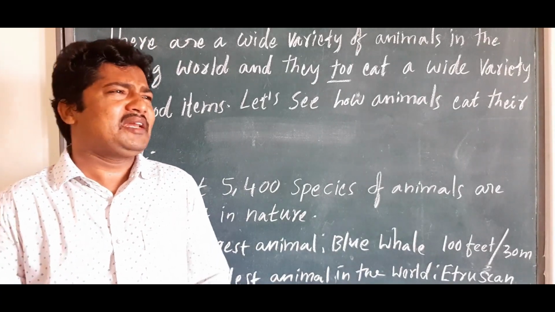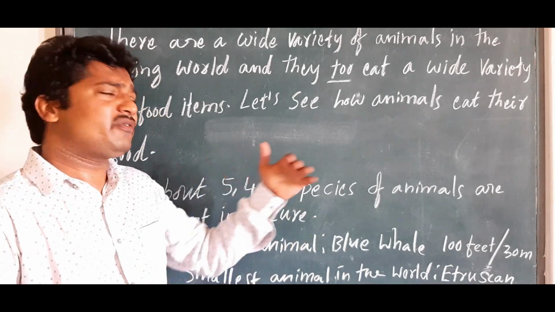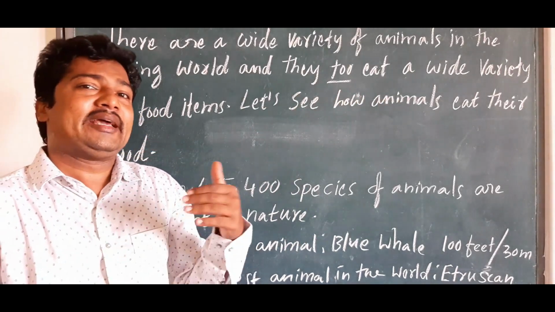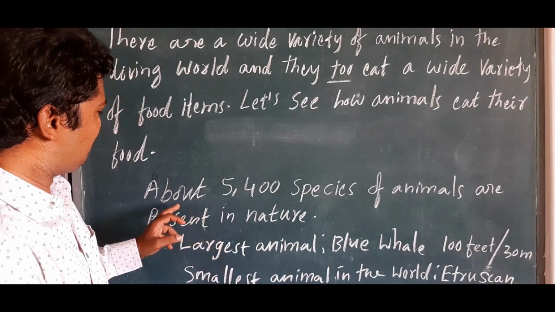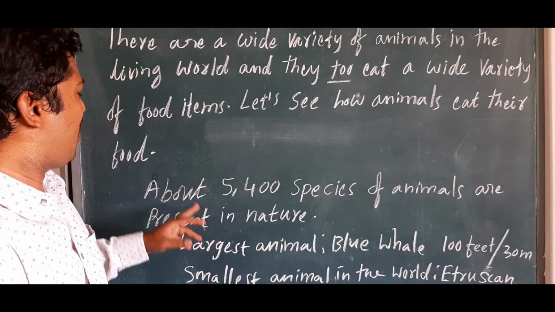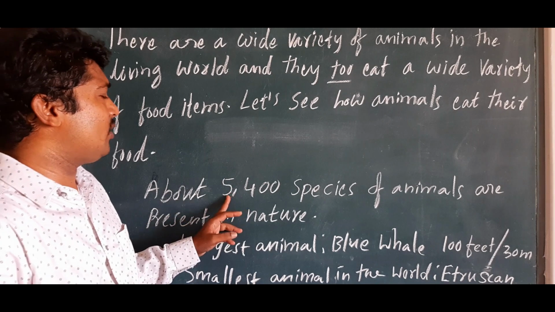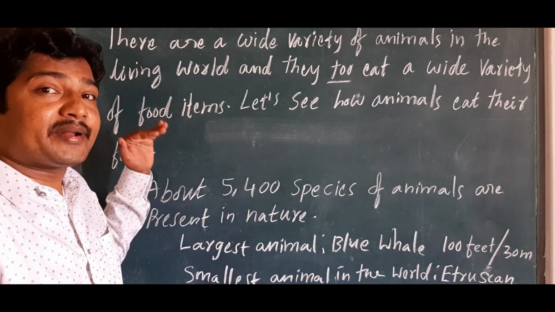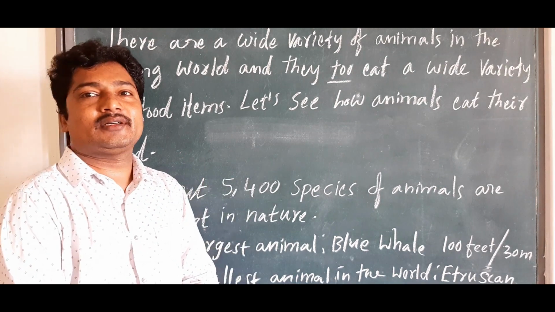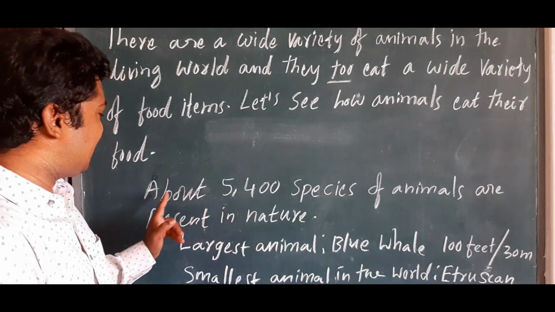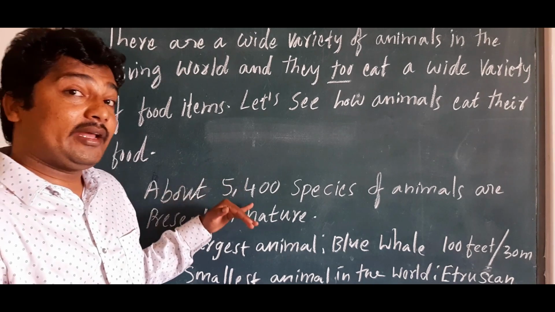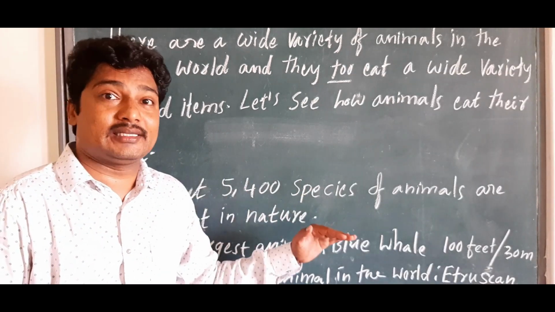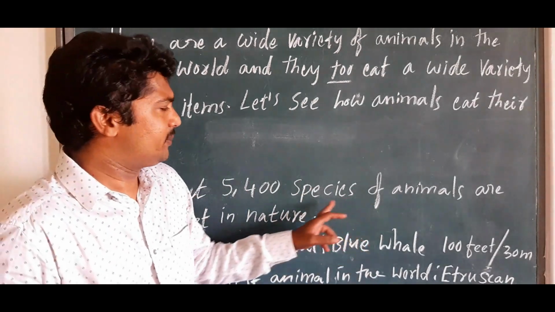Okay children, let's see some very amazing facts which we did not know earlier. Whether you believe it or not, about 5,400 species of animals are present in nature. Am I clear? Once again, about 5,400 species. What are these species?